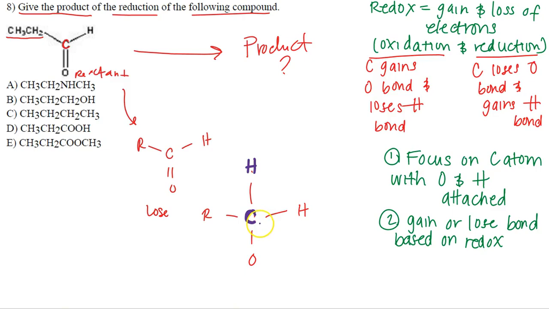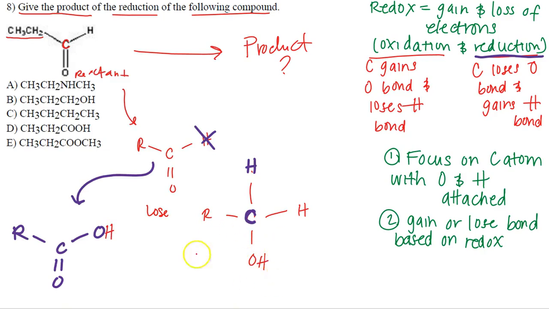So if I'm going to lose an oxygen bond and add a new one, I'm going to bond it to that hydrogen. So in theory, anytime you lose an oxygen bond and gain a hydrogen, you're going through the process of reduction. In contrast, if the same portion were to gain an oxygen bond and lose a hydrogen bond, we'd be going through the process of oxidation. So if this is oxidation, we'll have our R group, carbon, still double bonded to this oxygen, but we'll end up losing this hydrogen bond here and gaining another oxygen bond. Now I'll tell you, anytime you see oxygen hanging out by itself, it's always going to want to get its octet.